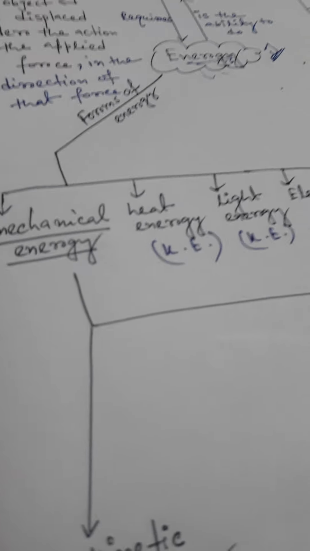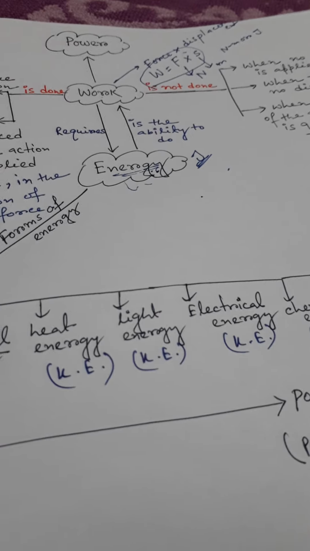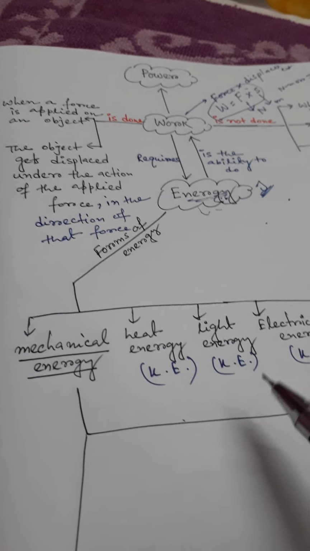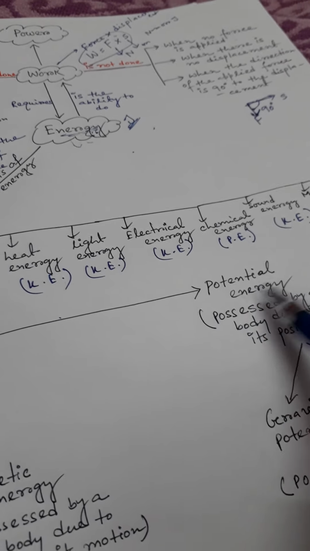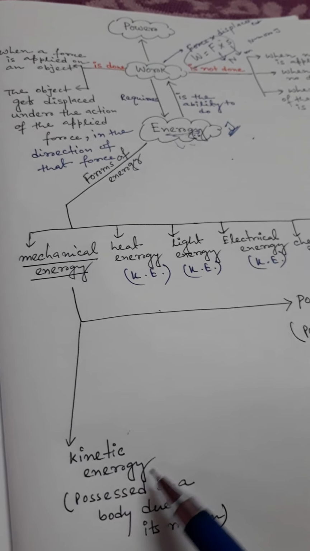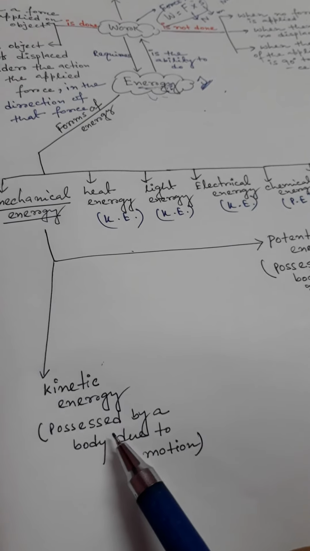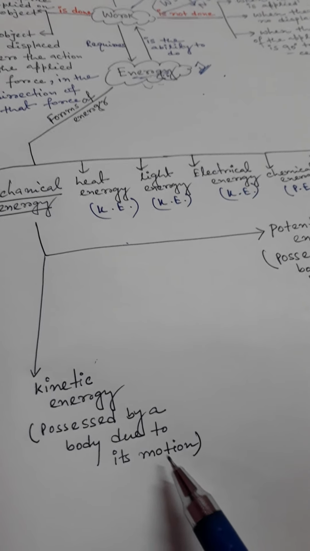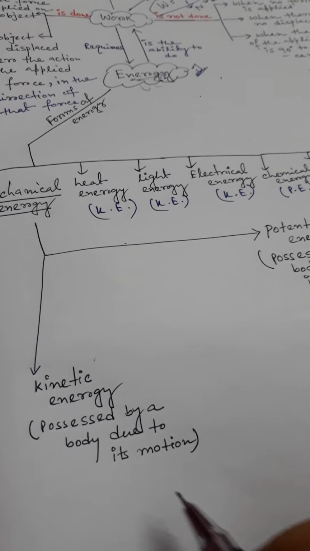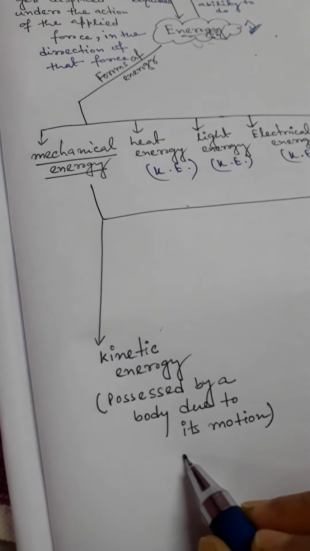The mechanical energy can be divided into two categories. One is potential energy and another is kinetic energy. Kinetic energy is the energy possessed by a body due to its motion. And what is the expression of kinetic energy?